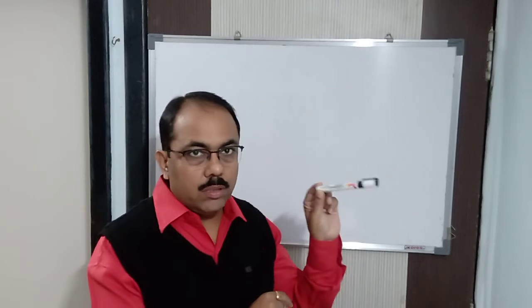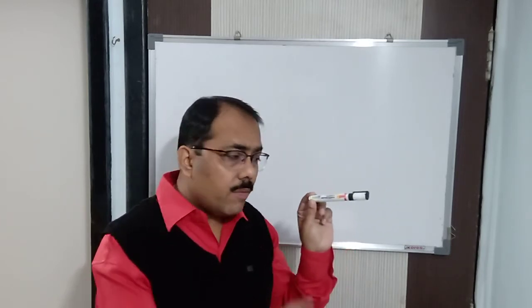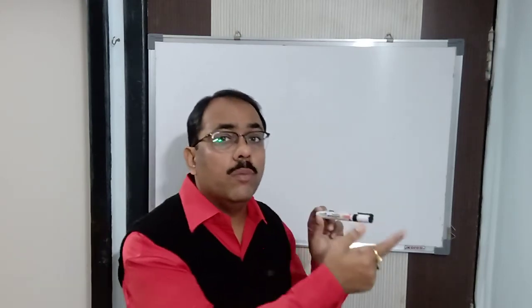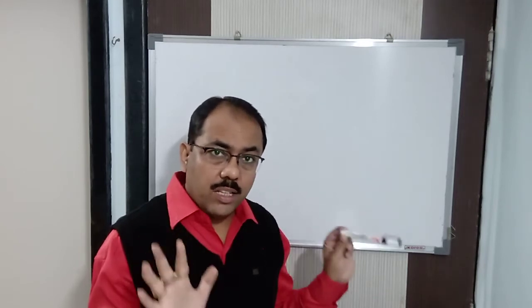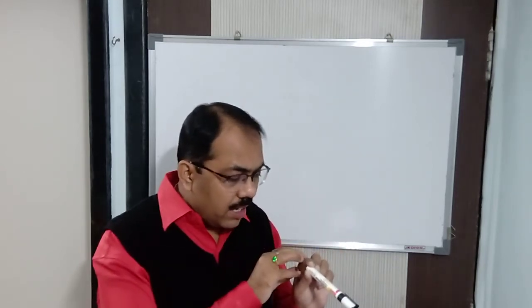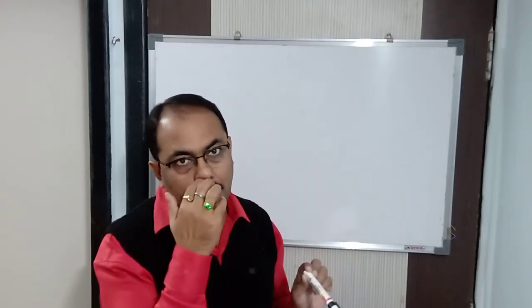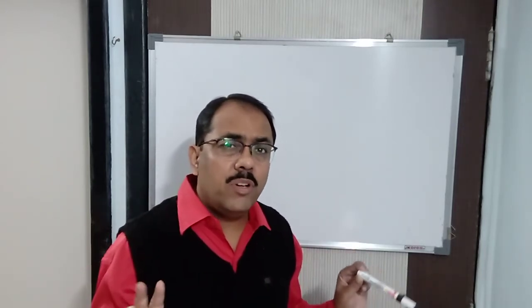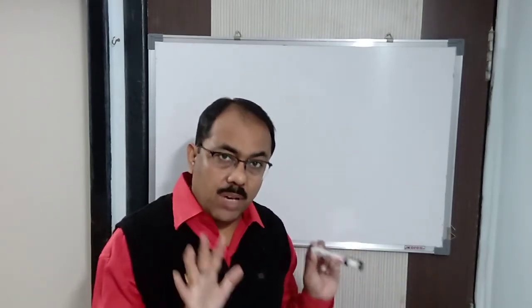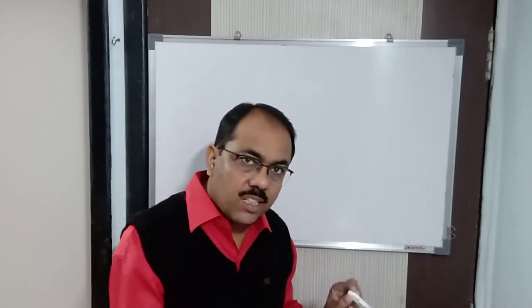Suppose, let us say I am holding it. Then the heat flows from where? From the hot body to the cold body or from the cold body to the hot body? Does the first law say anything about it? That the heat is flowing from my hand to the hot body or from the hot body to my hand? You will say, sir, of course, from the metal rod to the cold body. You are able to say this from your previous knowledge. But I am asking you, does the first law tell anything about the direction of the flow of heat?